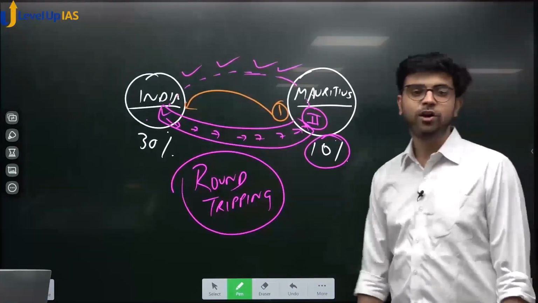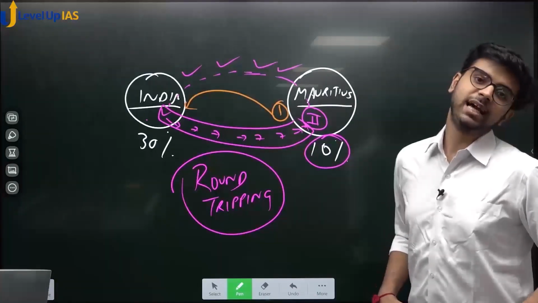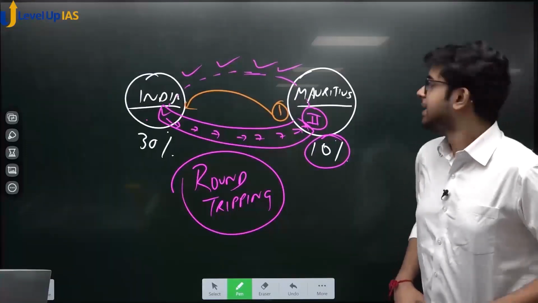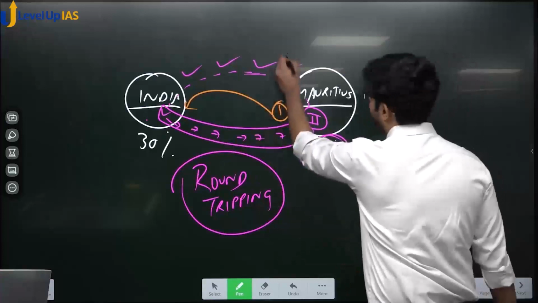Actually, is it Indian money or Mauritian money? It is Indian money, but the income tax authority sees it as Mauritian money. ठीक है? So this is a genuine transaction, the first one. The second one is a round tripping transaction.